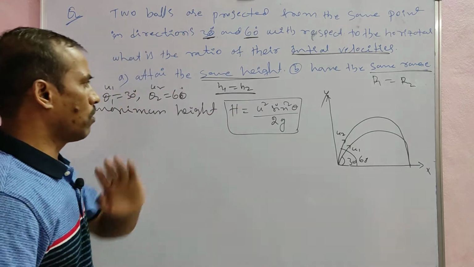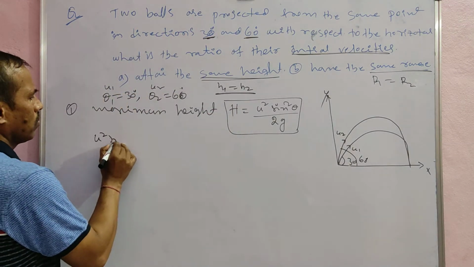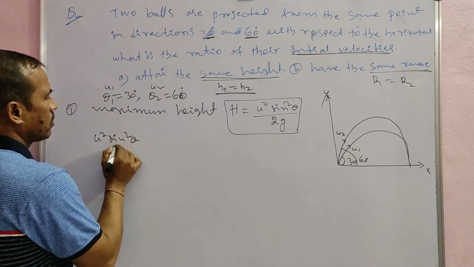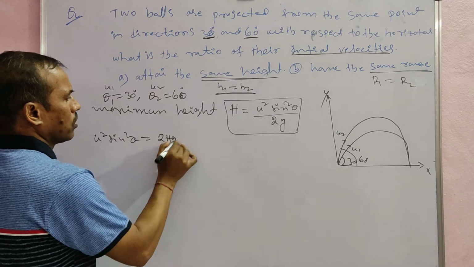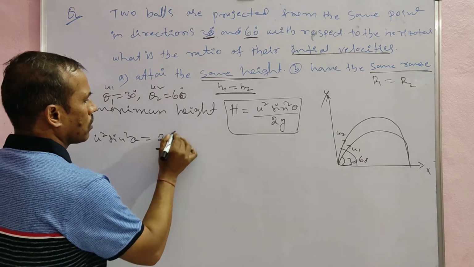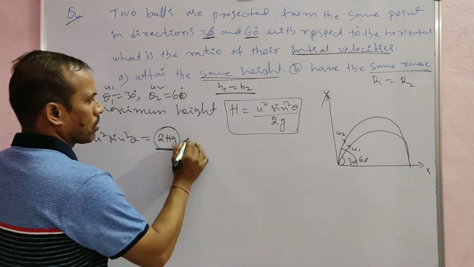That means u squared sin squared theta is equal to 2hg, and this term is a constant.